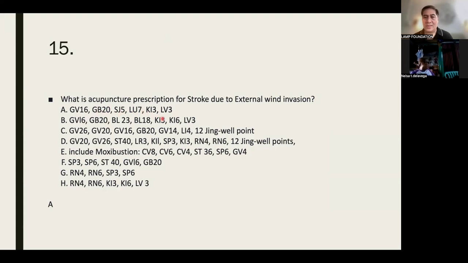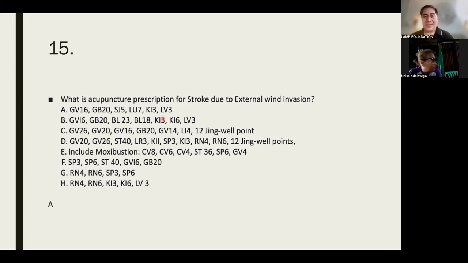Why did we use kidney 3 here? To supplement the liver. When you have weak kidney and liver, be prepared to have a stroke, especially when you're not young anymore.